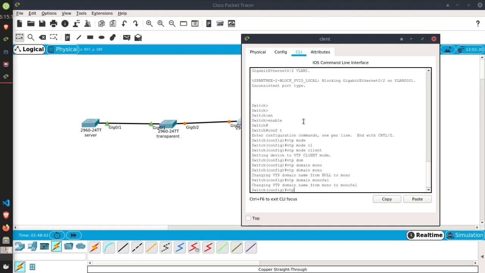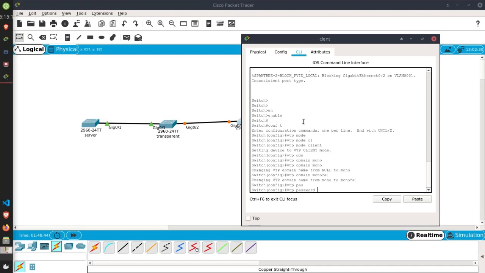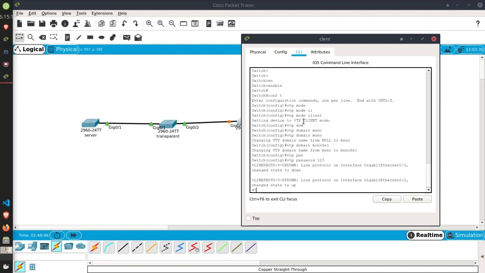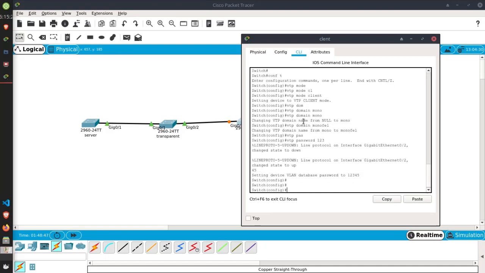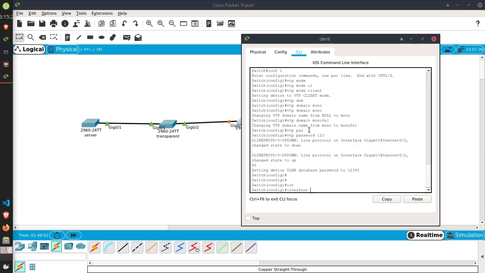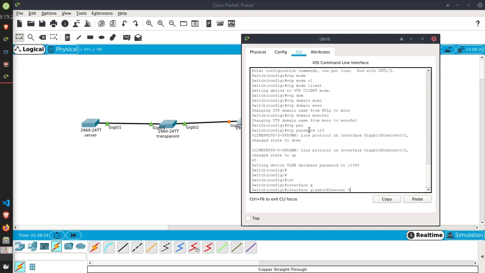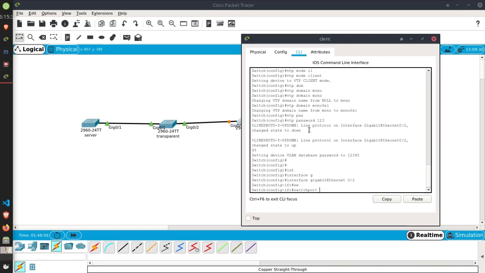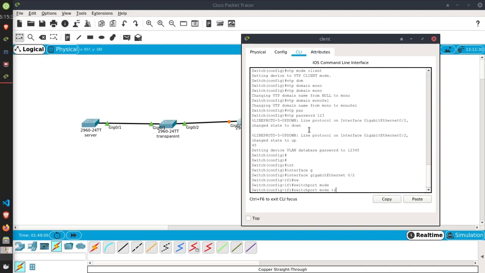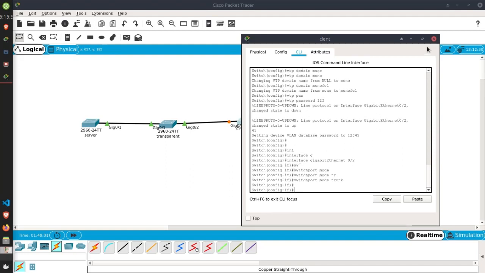VTP password 12345. And interface gigabit Ethernet 0/2, switchport mode trunk. Okay.